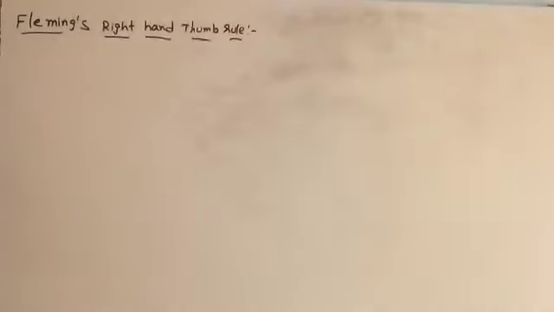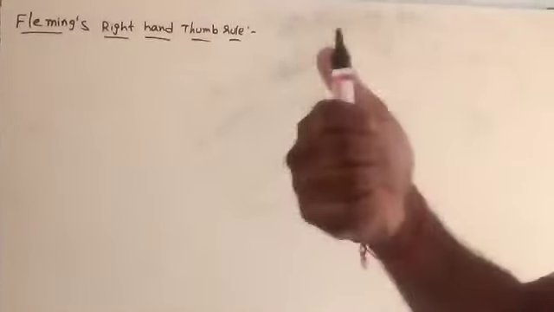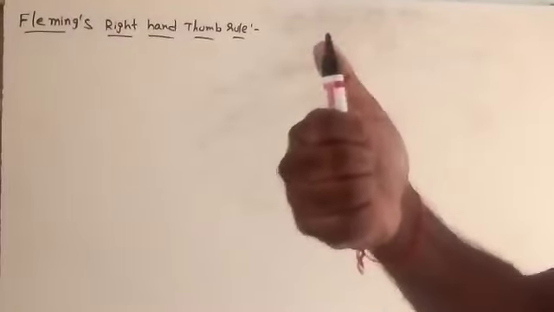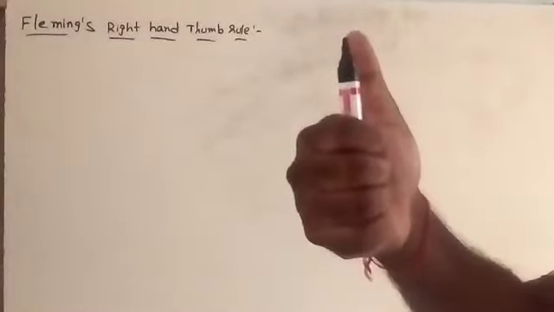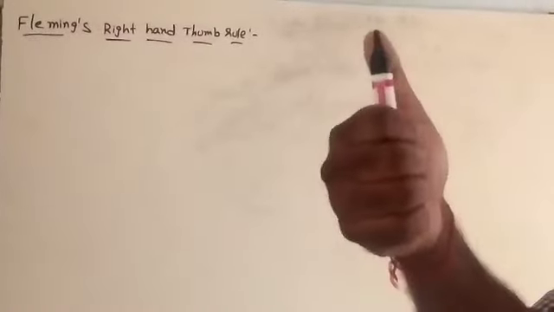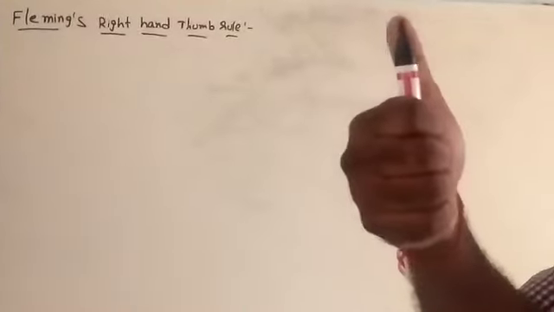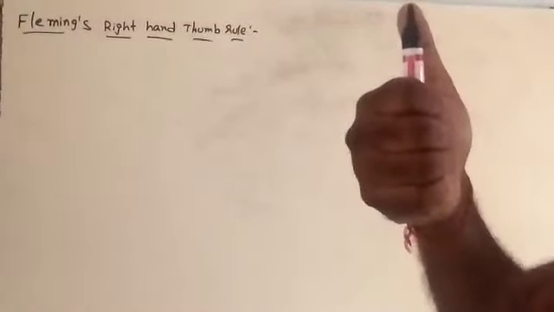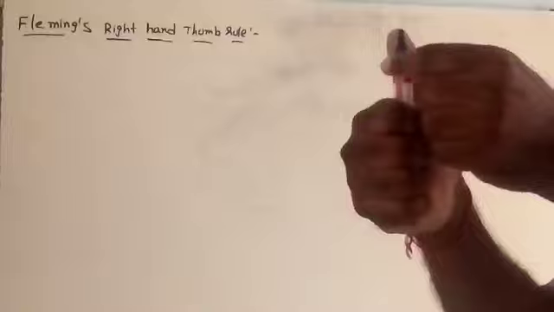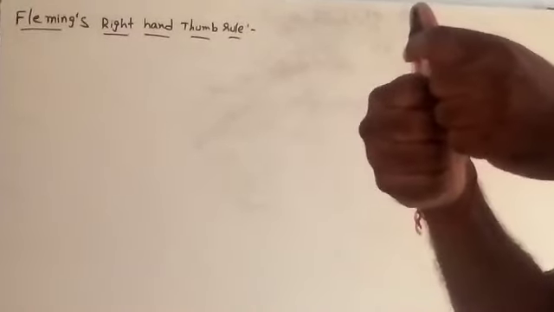See, for this case, I'm holding one marker in my hand according to Fleming's right hand thumb rule. In this one, if the current is passing from bottom to top, observe how I am holding this marker pen.